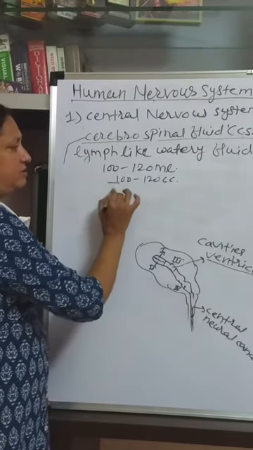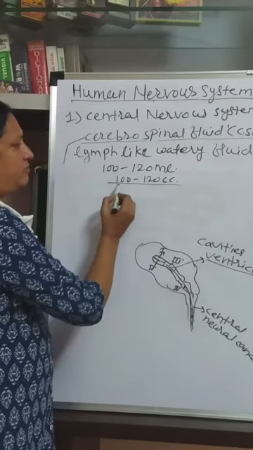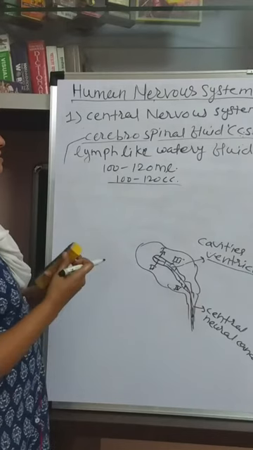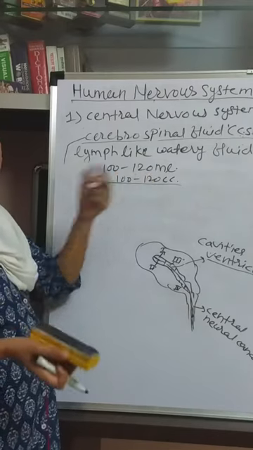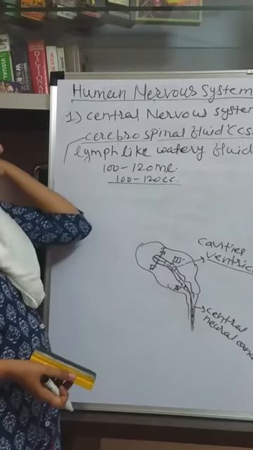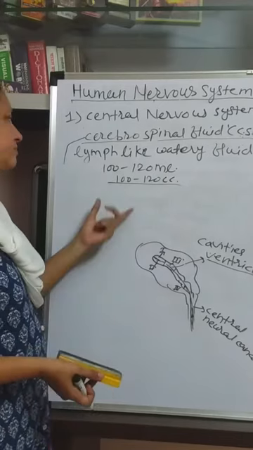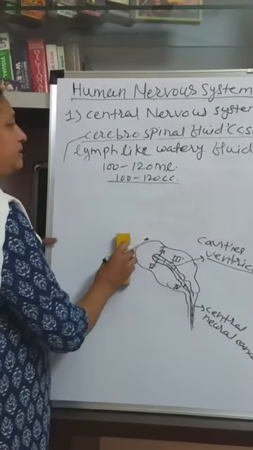Sometimes this quantity of the cerebrospinal fluid abnormally increases or decreases, and at that time some effects or symptoms are observed in human beings.